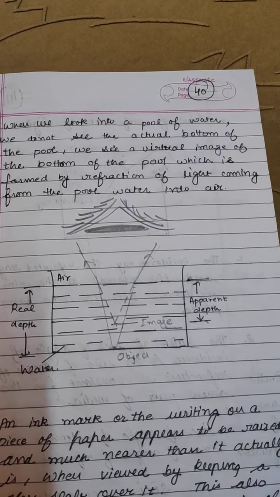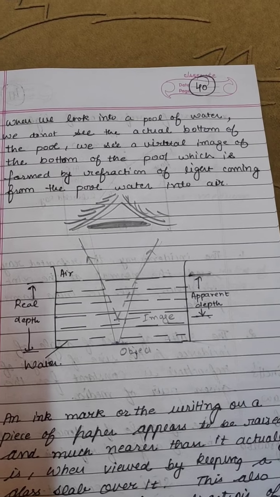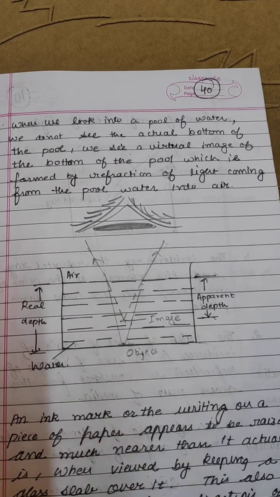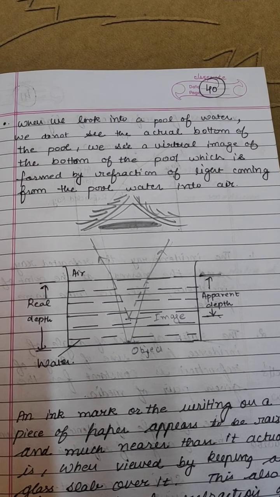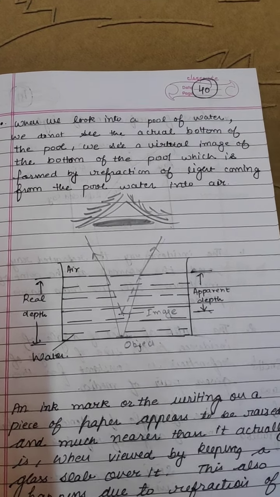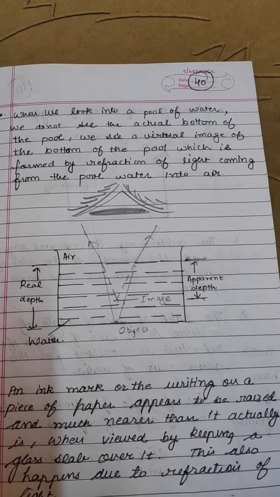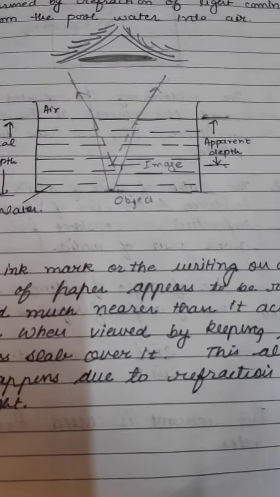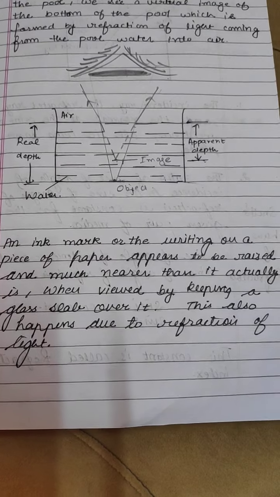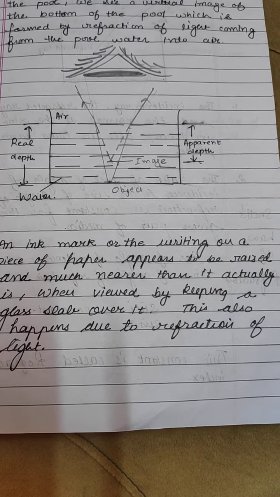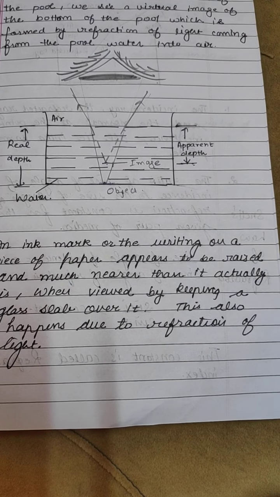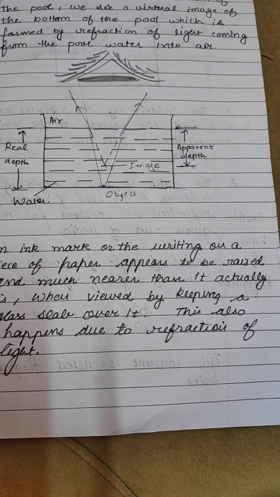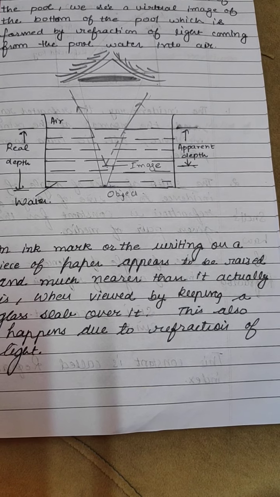It means you see a virtual image again. So when we look into the pool of water, we do not see the actual bottom, we see the virtual image of the bottom. Similarly, an ink mark or writing on a piece of paper appears to be raised and much nearer than it actually is when viewed by keeping a glass slab over it. This also happens due to the refraction of light.